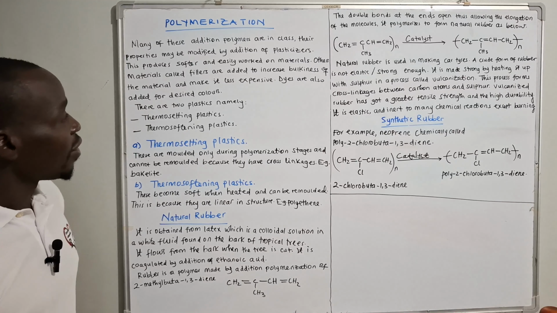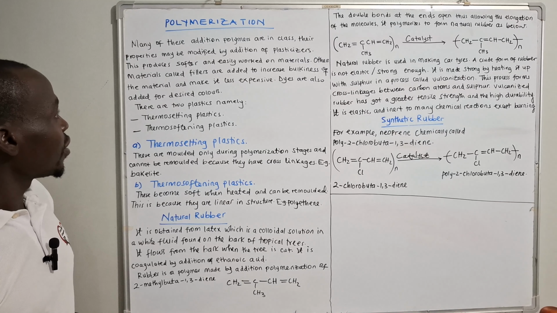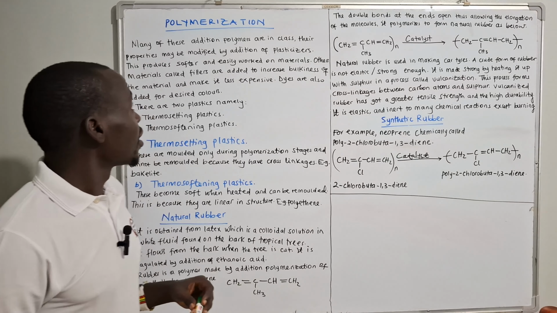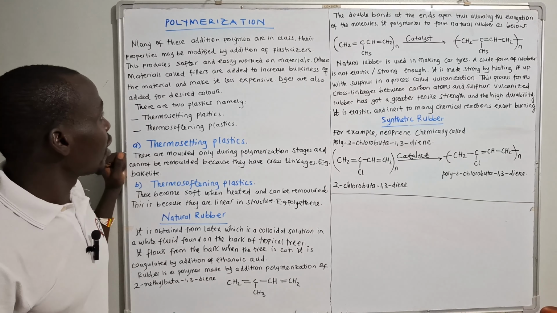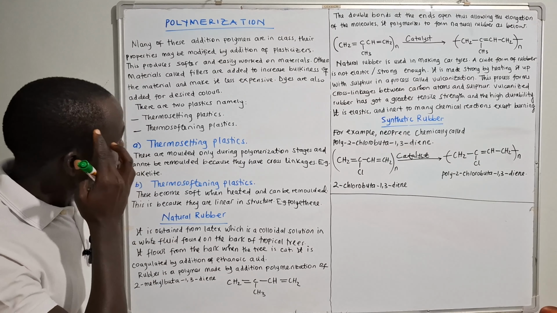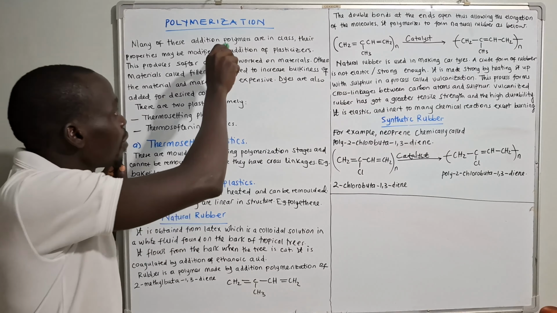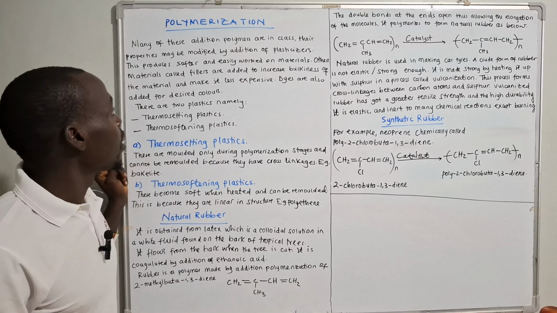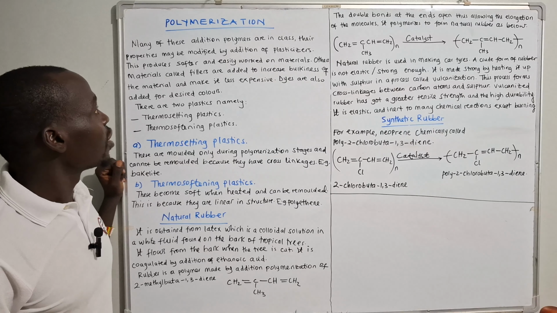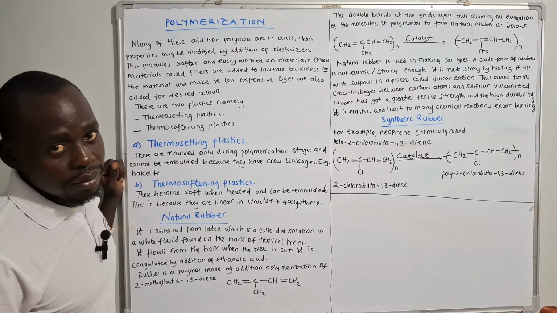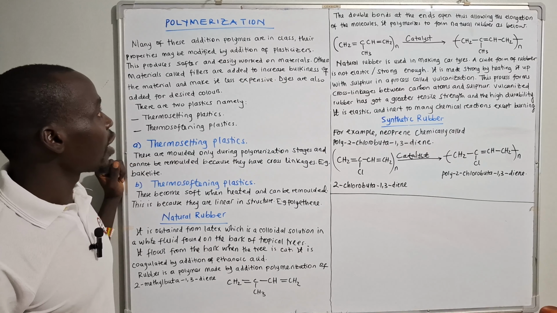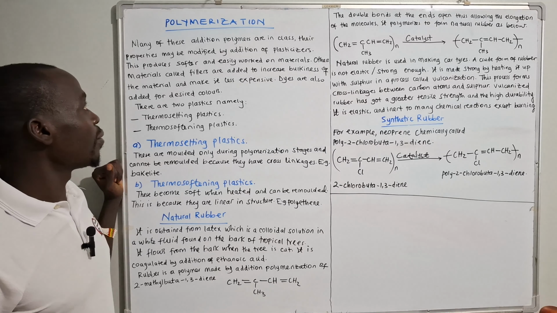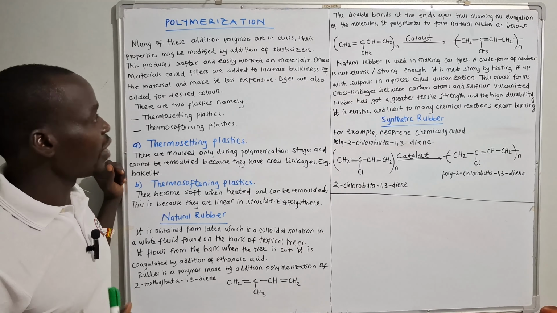Yes, we have organic chemistry, and so far we have reached what we call polymerization. And we said this polymerization is simply the process by which these polymers themselves are formed from what we call the monomers themselves. But we also went further and said polymerization is a process which can be divided into two. We have addition polymerization and we have what we call condensation polymerization.